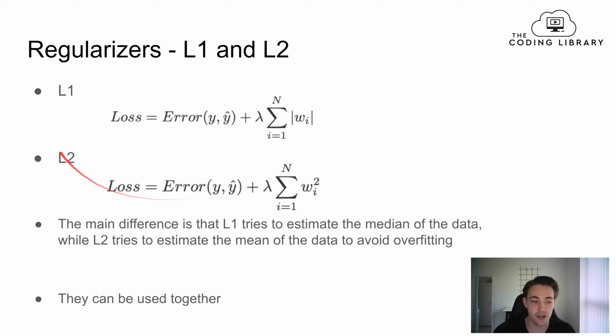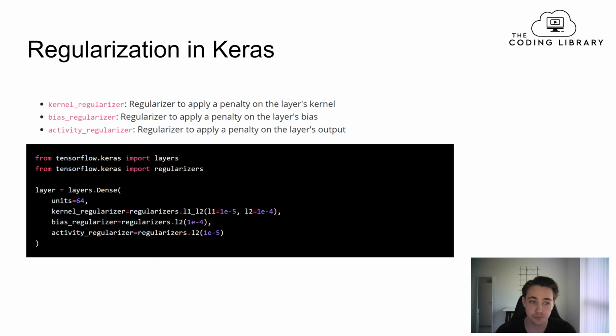So you should definitely try out L2 regularization if you have overfitting in your neural network when you have trained it. Try out the L2 regularizer and play around with this gamma parameter. And now we're going to see how we can go into code and specify these regularizers in Keras.